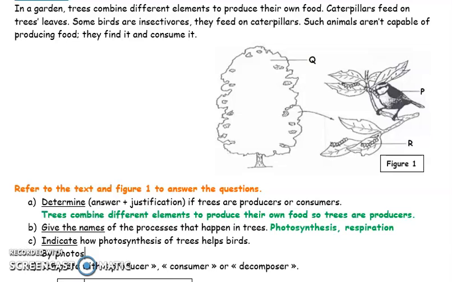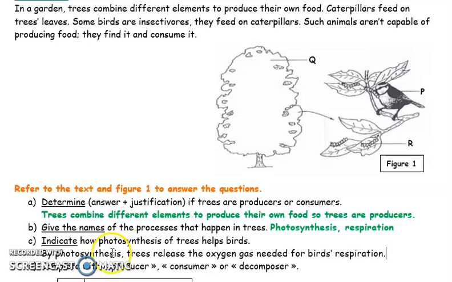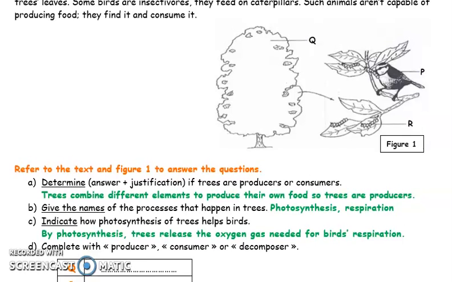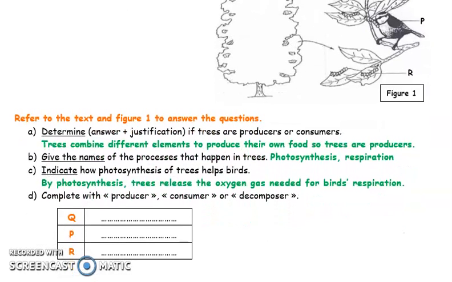By photosynthesis, trees release the oxygen gas needed for birds' respiration. Birds breathe oxygen and release carbon dioxide. The carbon dioxide is used by plants for their food-making process. And by photosynthesis, plants release oxygen. The oxygen is used by living things such as people and animals to breathe.